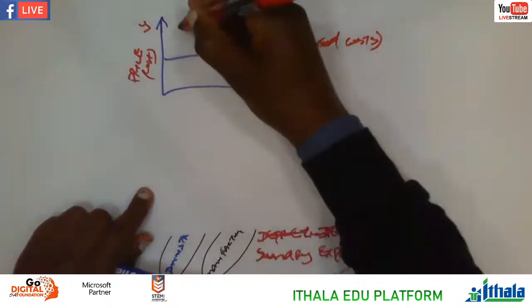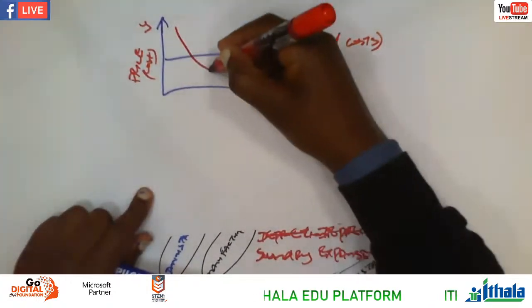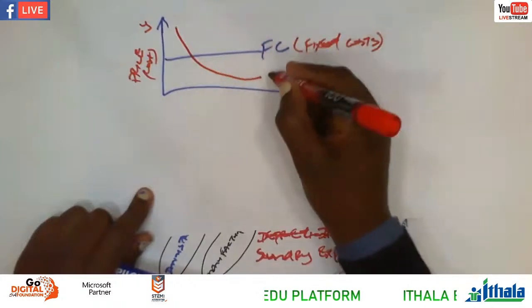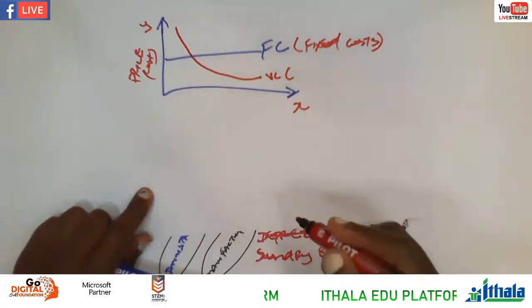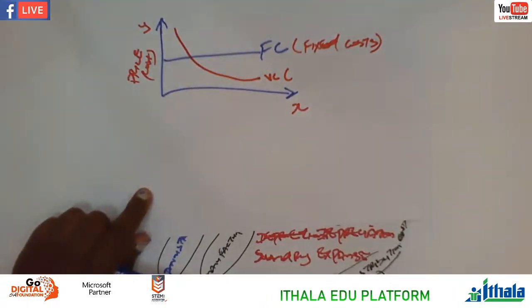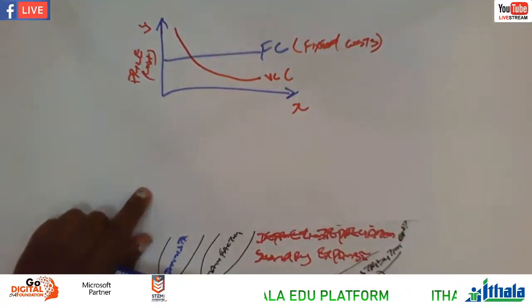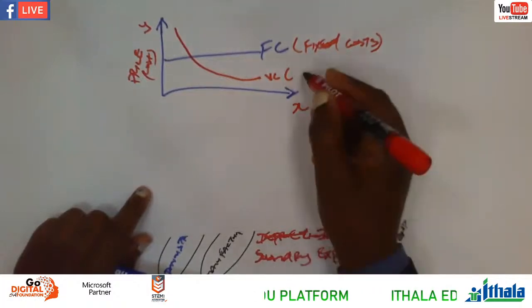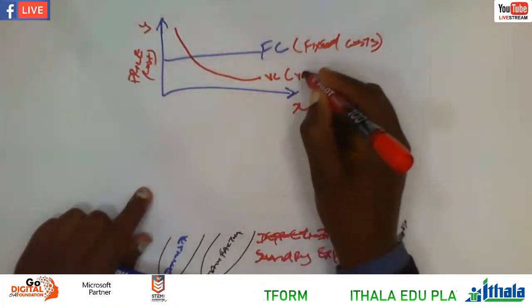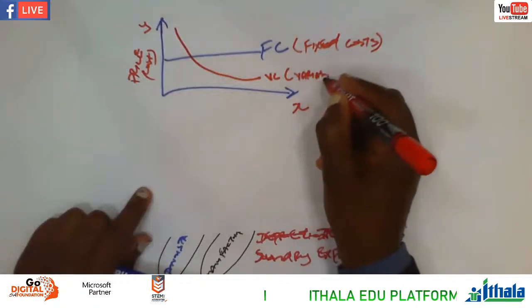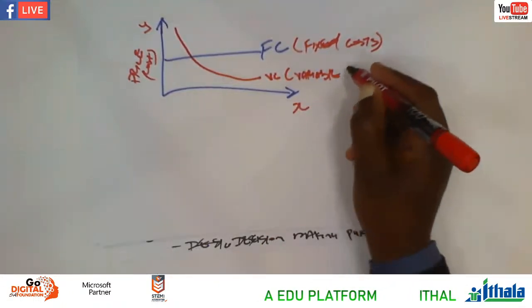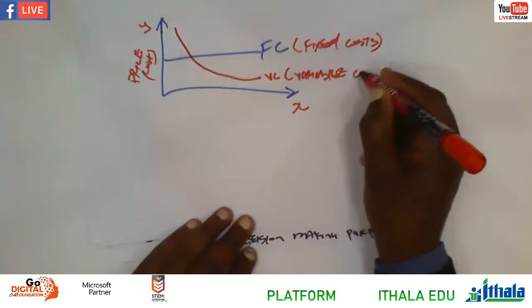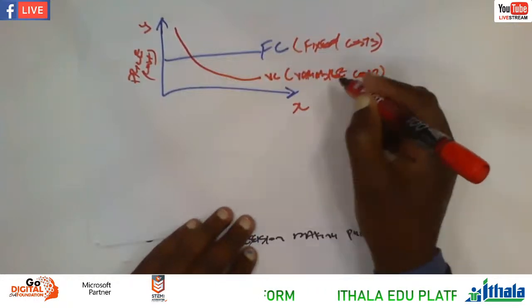And then the variable cost, it varies, it changes. It's like an asymptote in mathematics. An asymptote can become closer and closer to the x-axis, but there'll be no way where it can touch the x-axis. So that is the variable cost, that is VC.